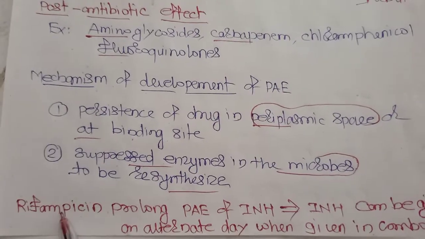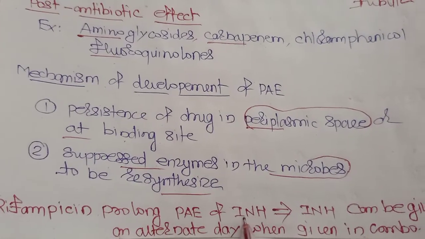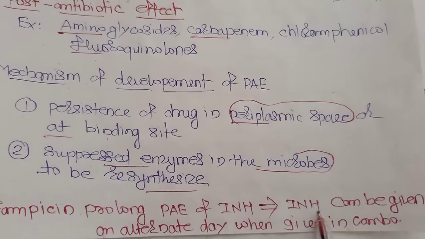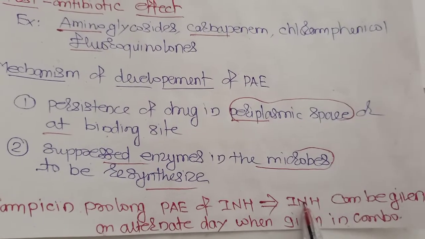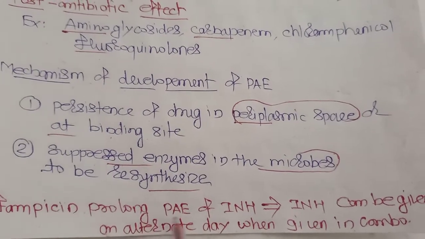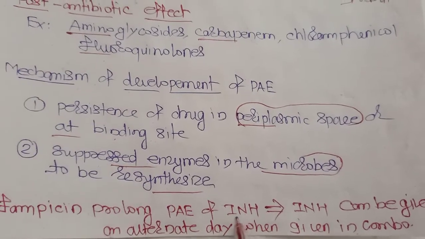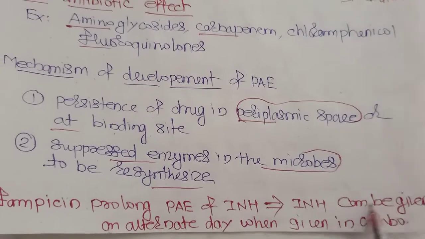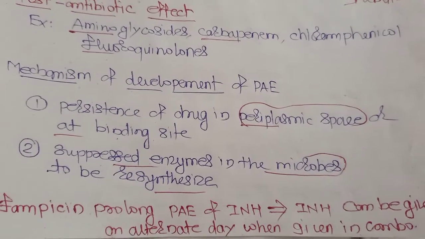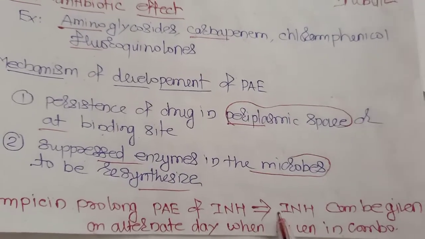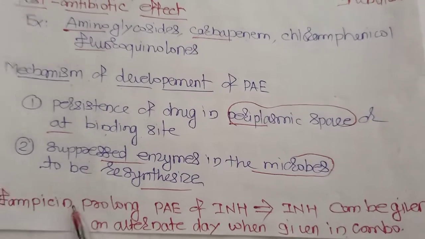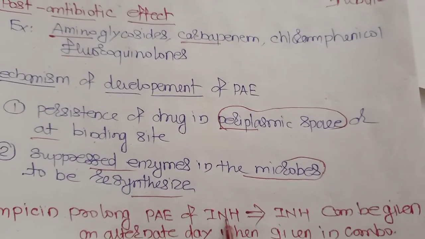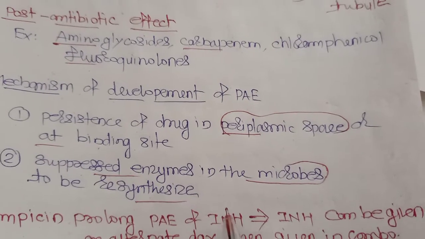We'll take an example: rifampicin prolongs the post-antibiotic effect of isoniazid. When isoniazid is given in combination with rifampicin, it will prolong the post-antibiotic effect of isoniazid. So isoniazid can be given on alternate days when it is given in combination, because rifampicin will prolong the post-antibiotic effect of isoniazid, right? And that is the important thing when we have to prescribe the drugs.